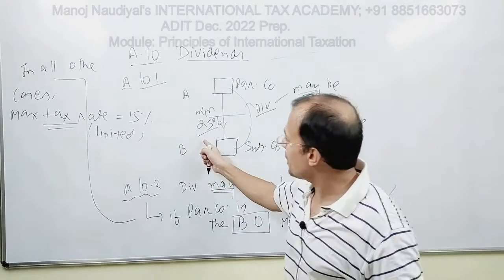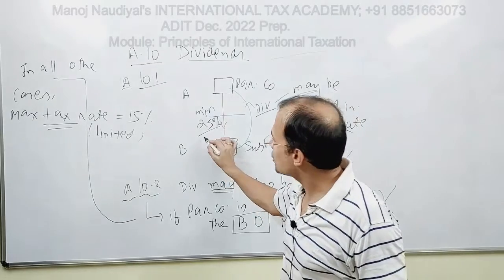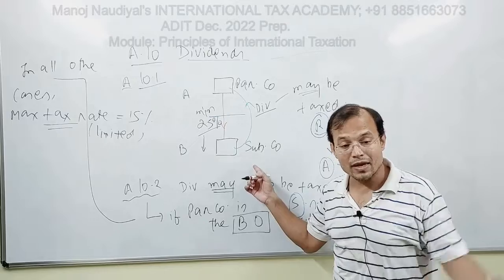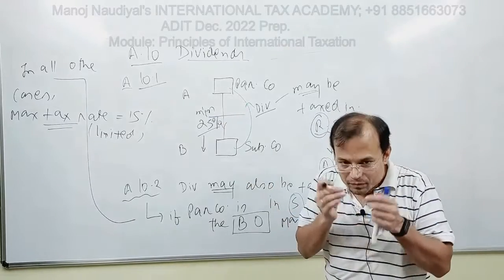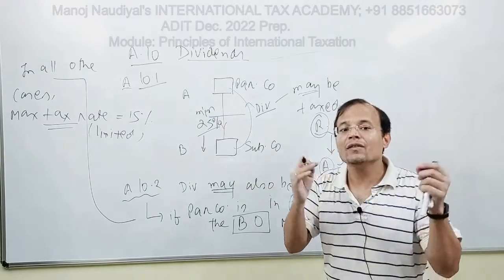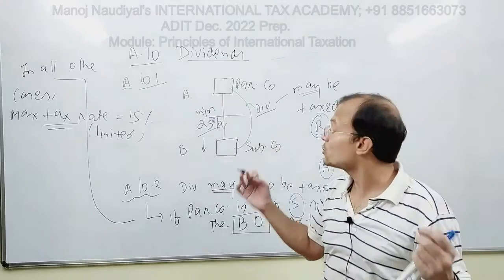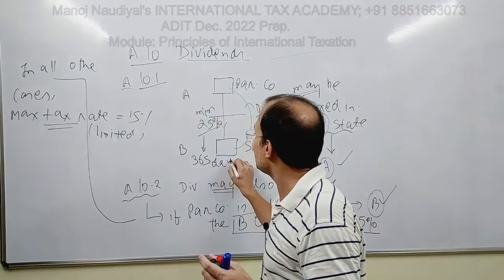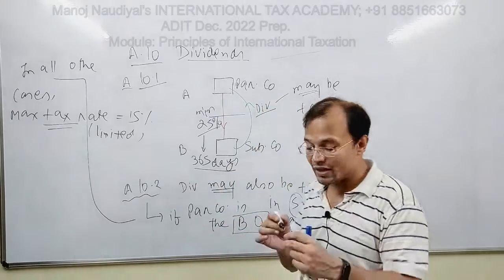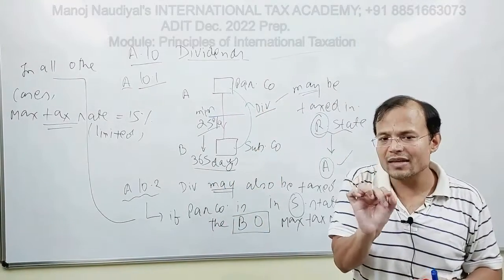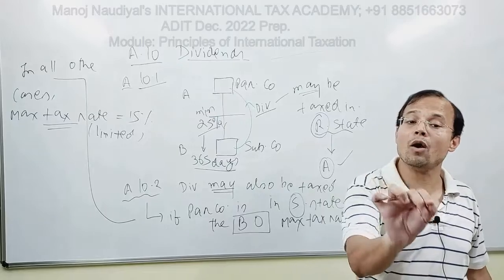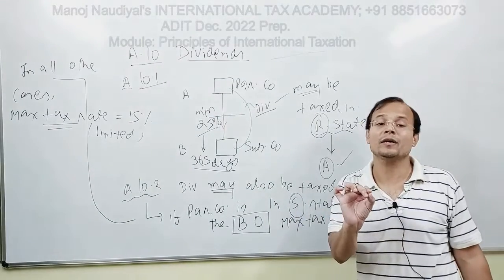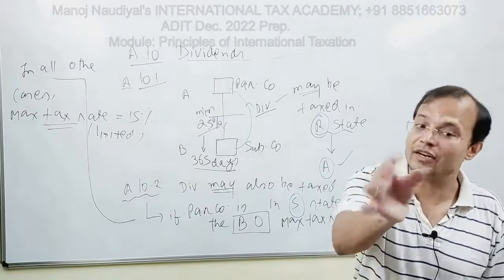So the minimum capital requirement of 25% has to be maintained by Parco in respect of the equity ownership in Subco for a time duration which is a minimum of 365 days. And mind you, this 365 days also includes the day on which the dividends are distributed, that is the payment day of the dividends.